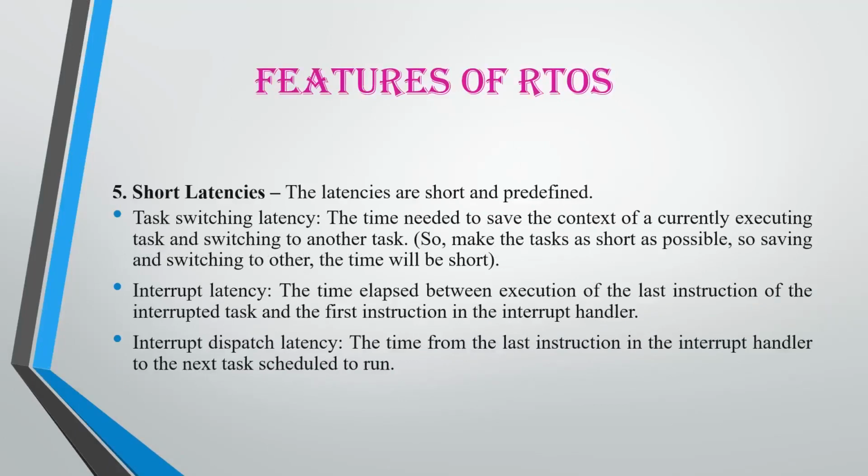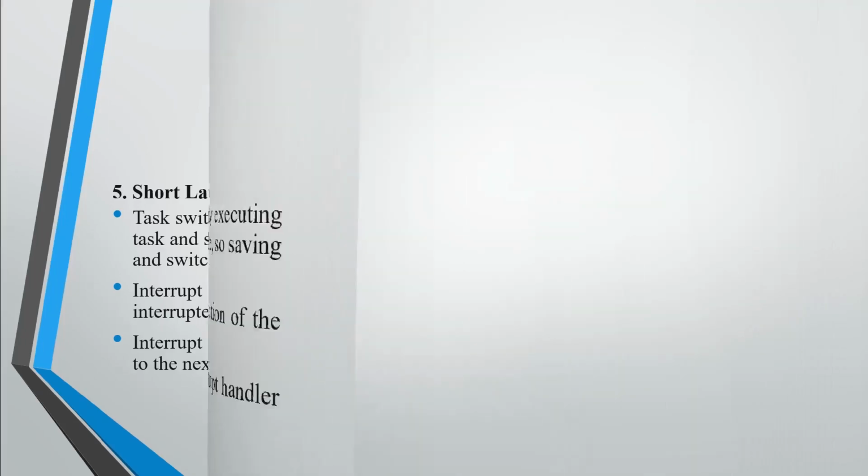First is task switching latency. The time needed to save the context of a currently executing task and switch to another task should be made as short as possible so that we can shorten the task switching latency. Interrupt latency is the time between the execution of the last instruction of the interrupted task and the first instruction of the interrupt handler. Interrupt dispatch latency is the time from the last instruction in the interrupt handler to the next task scheduled to run.